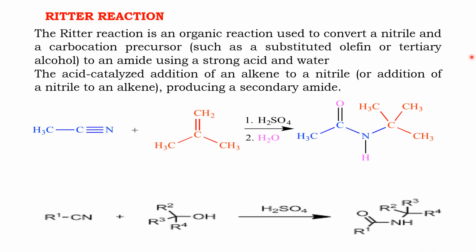Instead of an alkene, we could use an alcohol. See, here it is a tertiary alcohol, which reacts with a cyanide or nitrile in the presence of acid, so that we end up with an amide, C double bond O, NH. This is called an amide. This reaction is called the Ritter reaction.